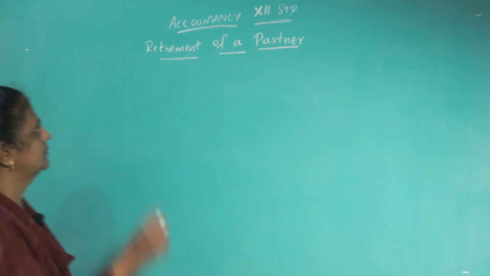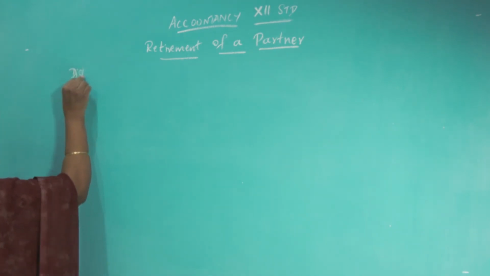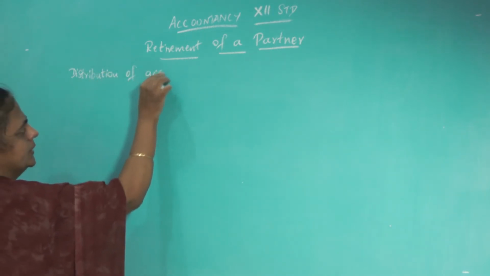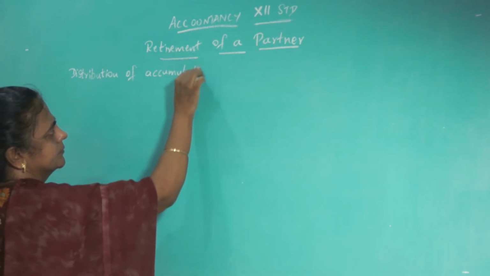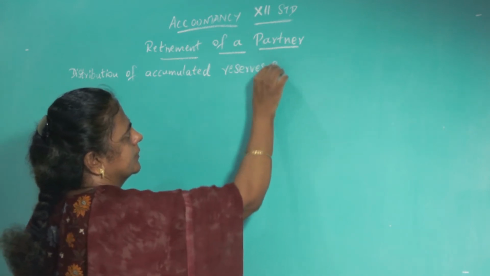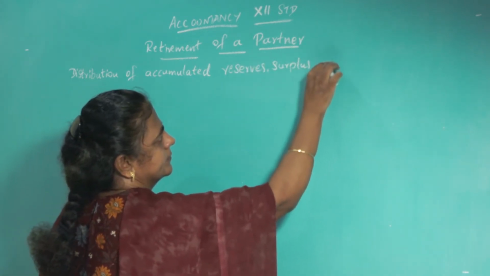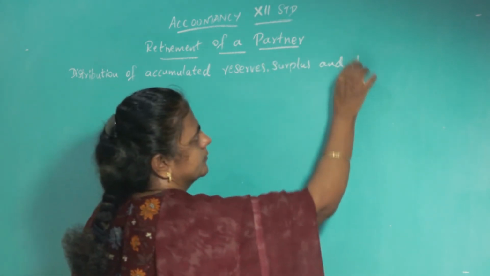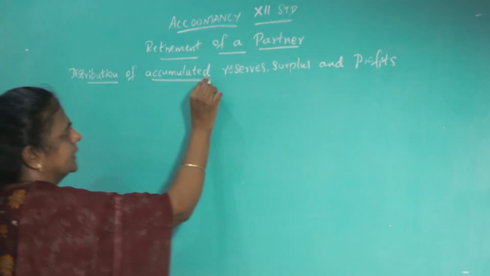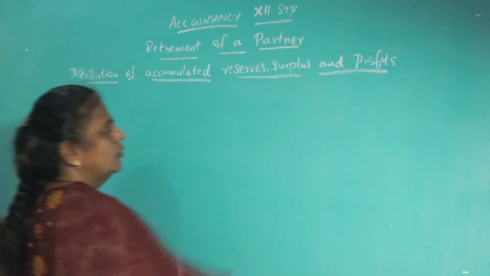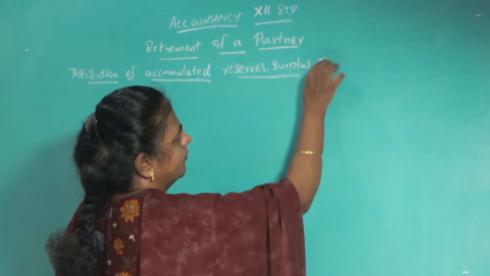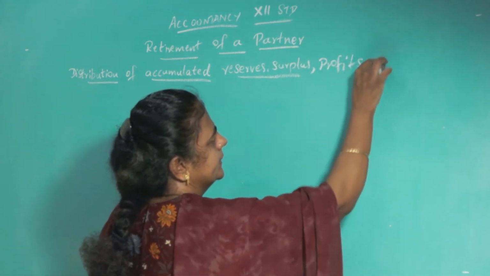So, the first adjustment is distribution of accumulated reserves, surplus and profits. Whatever is there should be taken by all the partners, including the retiring partner also. Reserves, surplus, profits and losses.